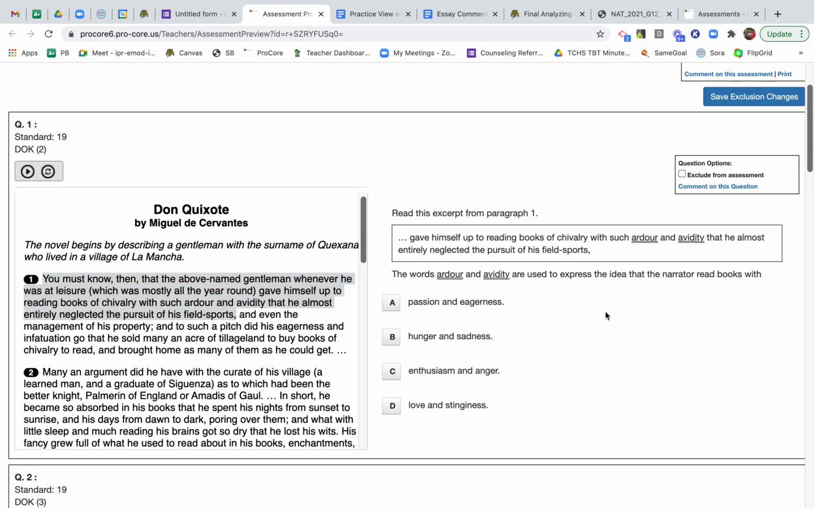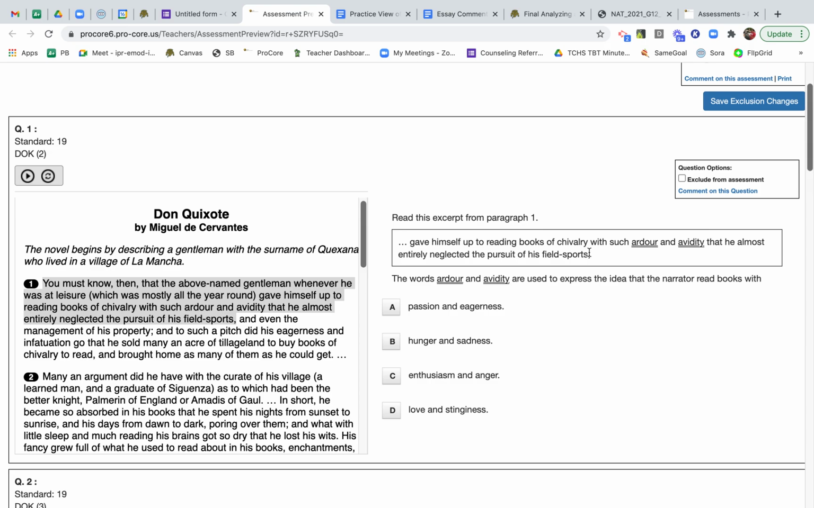Okay, so your question is, what do those two words mean? The words ardor and avidity are used to express the idea that the narrator read books with what? The choices are passion and eagerness, hunger and sadness, enthusiasm and anger, or love and stinginess. So go ahead and select your answer.